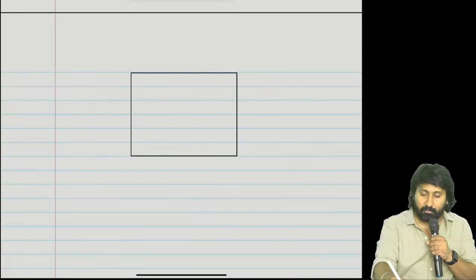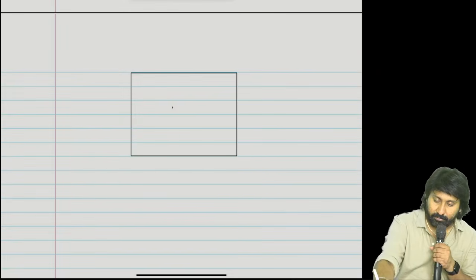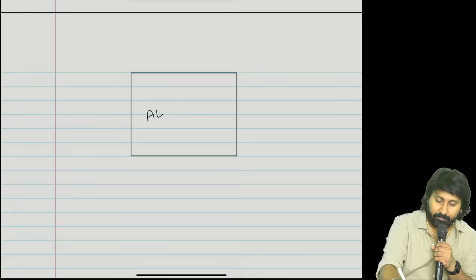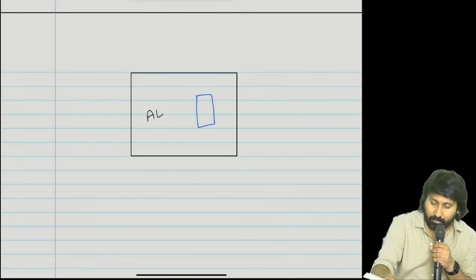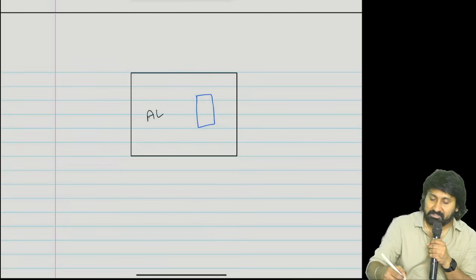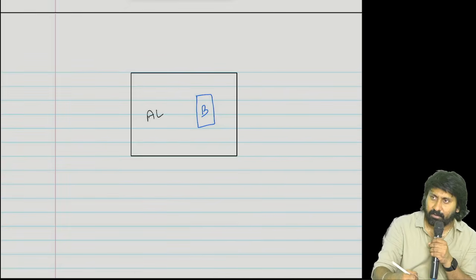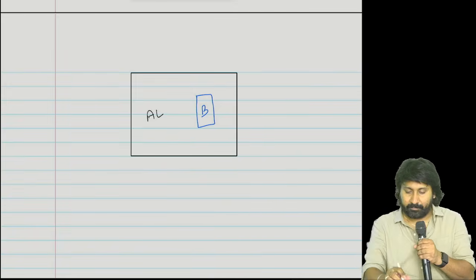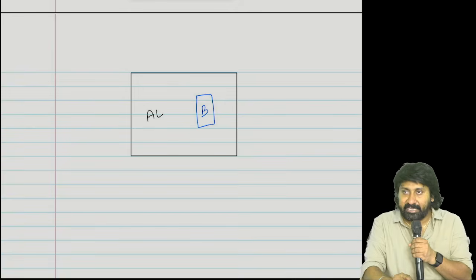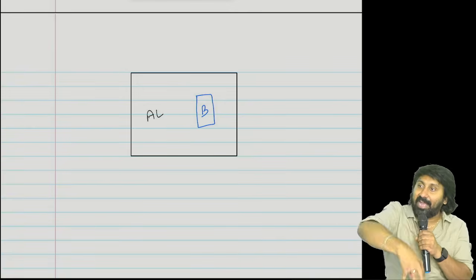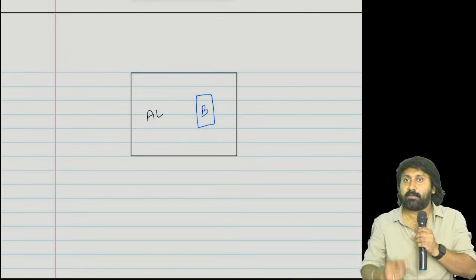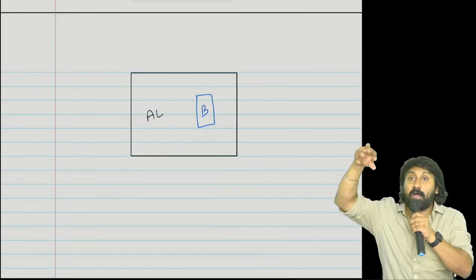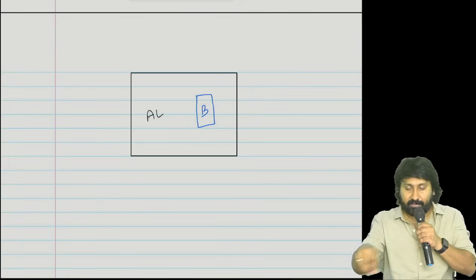Start now. What is this? Building. Now you tell me, answer. This is on the agricultural land.